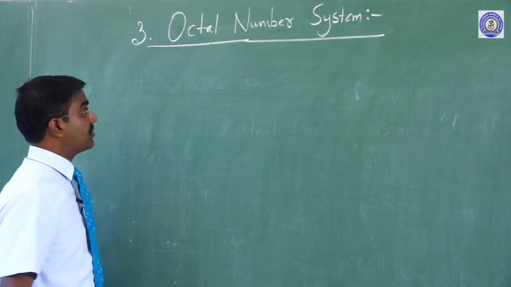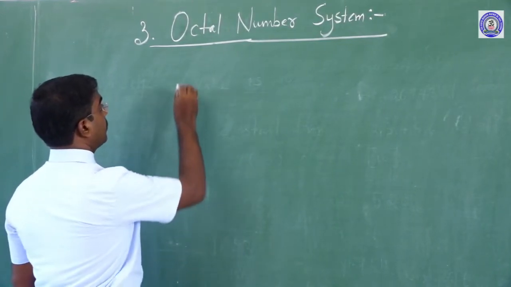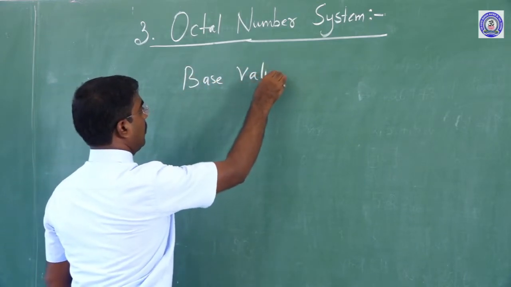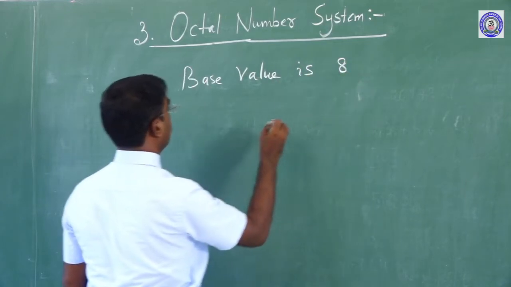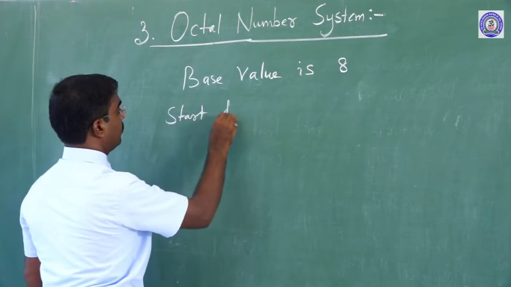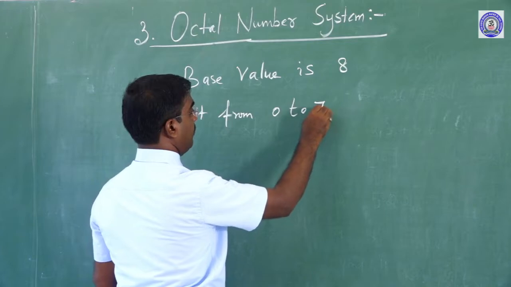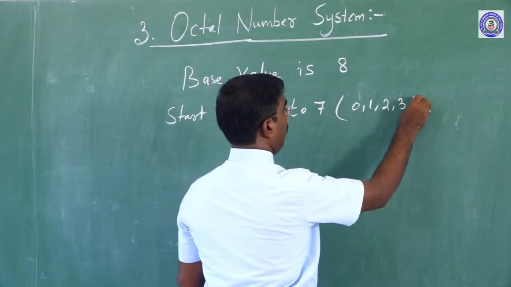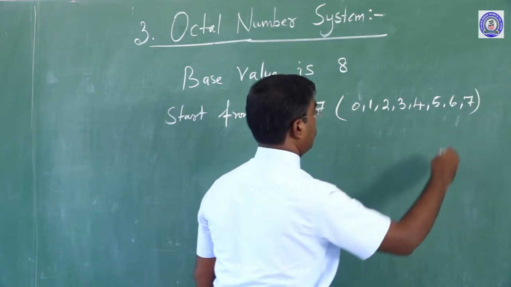In this octal number system, generally the base value is 8, and the digits start from 0 to 7: 0, 1, 2, 3, 4, 5, 6, 7.